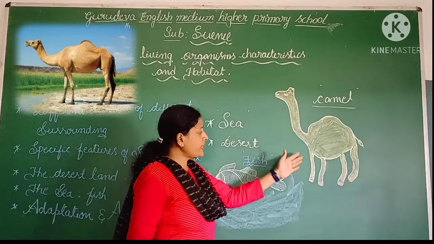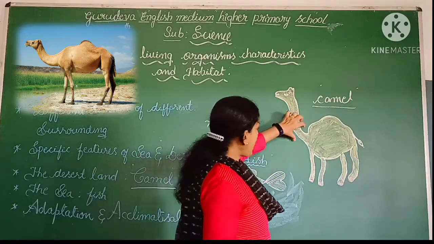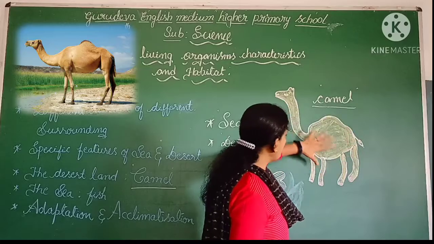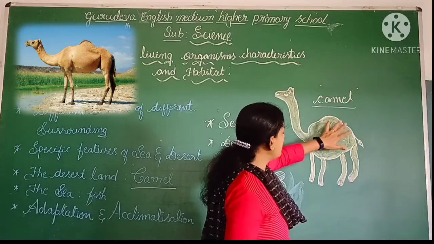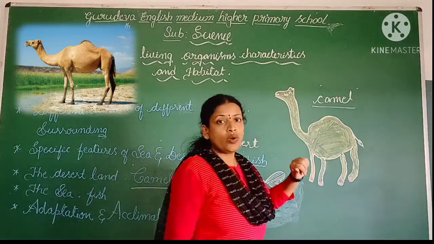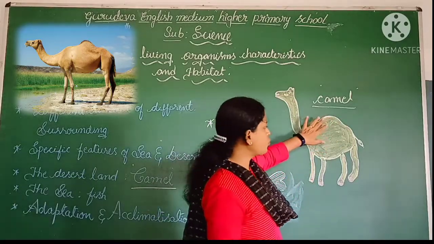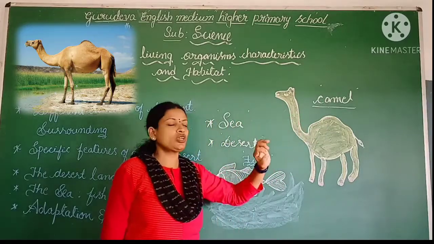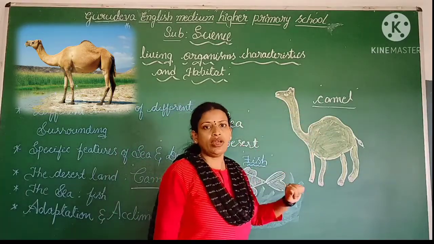Next, just observe the picture: this camel has a hump. Why does it have a hump? It can store food there. This is one of the specific features of the camel, right?